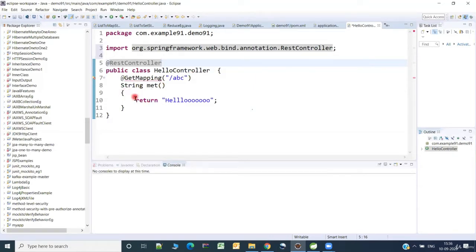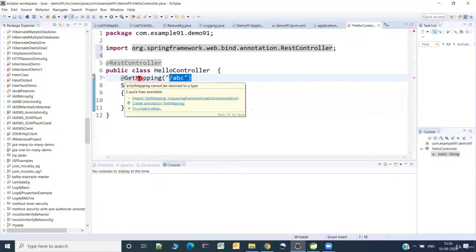Next, every method in the REST controller needs to expose a REST API, and there is a URL associated with that. I'm trying to tell you, whoever is trying to invoke this needs to provide /abc. Then only this method is going to get invoked. Where they need to give /abc, it needs to be given in the browser or from any client application. Okay, right. What we mean by @GetMapping is that it is a GET request.